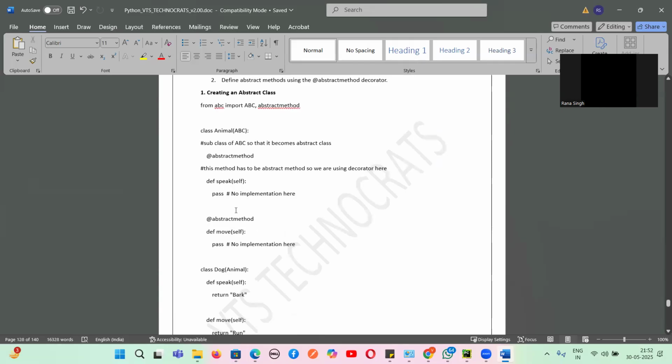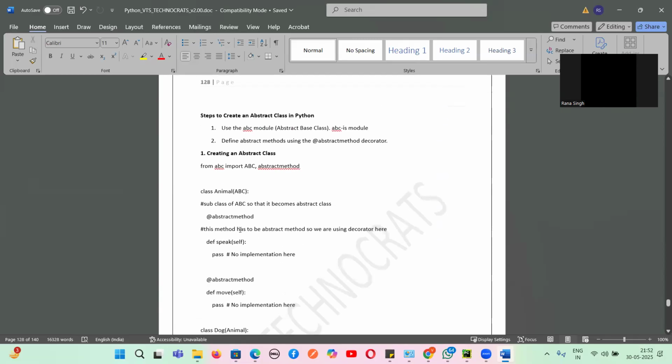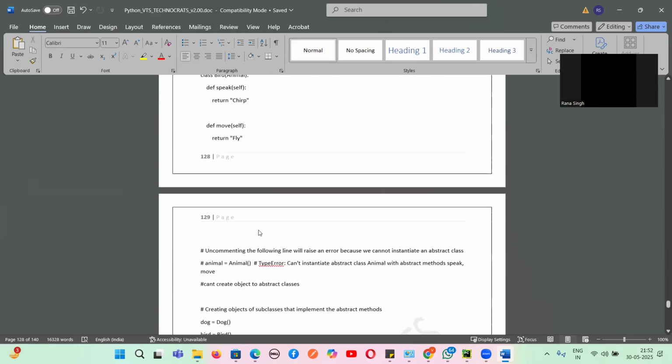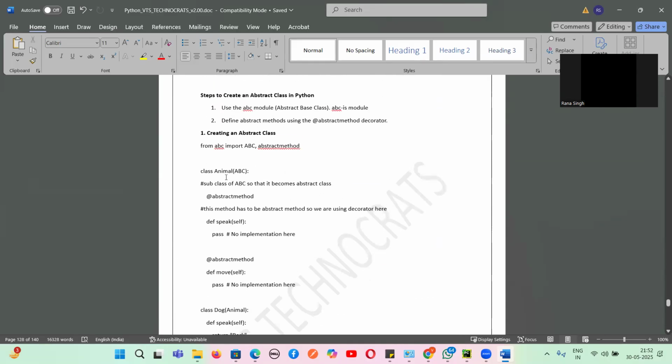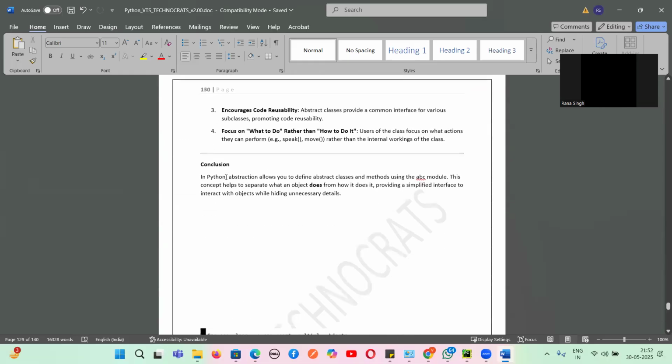If it is an abstract method, it is implemented in the subclass, but the user can see only the essential things, and he cannot see the inbuilt complex code. Those things we cannot see. And for an abstract class, we cannot create an object. Are these points clear, guys? Tell me yes or no.